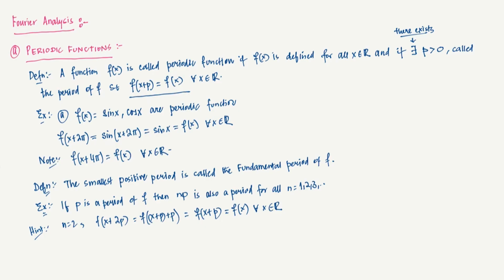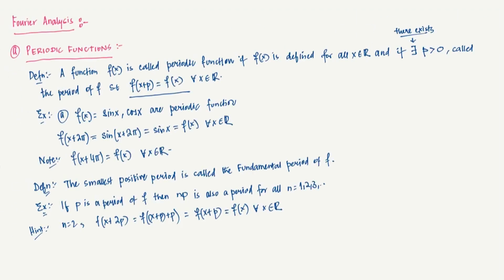So please do that. Okay. So we have looked at two functions, sin x and cosine x, which are periodic functions. Now there are some things which I clarify here in the definition itself. Please note another small note. Here I have defined the function from R to R, right? Now the thing is, it may not be always defined for all x in R.